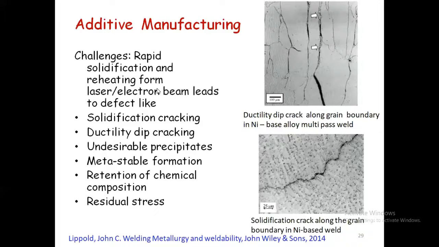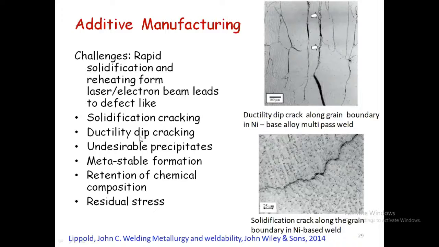So we cannot expect that the equilibrium phase will form. We can expect solidification cracking, ductility dip cracking, and it can form new phases or metastable phases, or undergo some chemical reaction. Another one is residual stress, because it cooled fast, right? Solidified much faster, we can expect these kinds of failures. Now people are looking at what we can do about this.